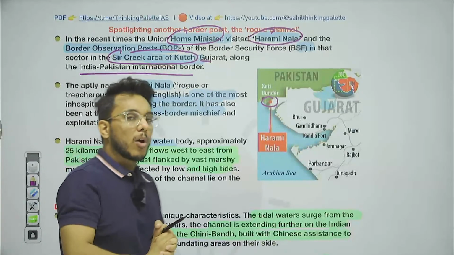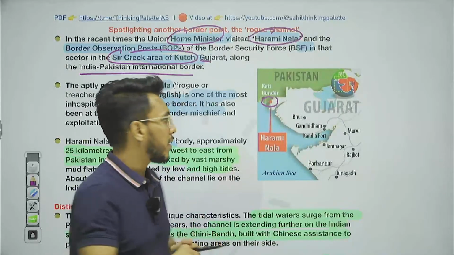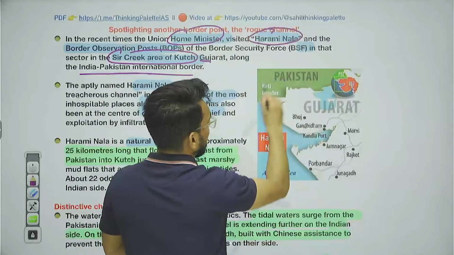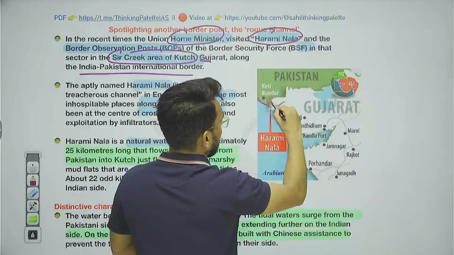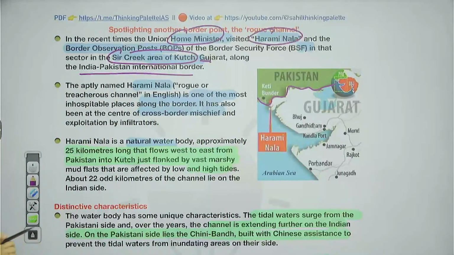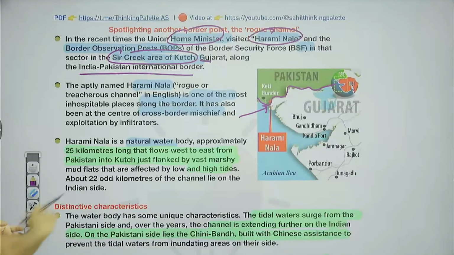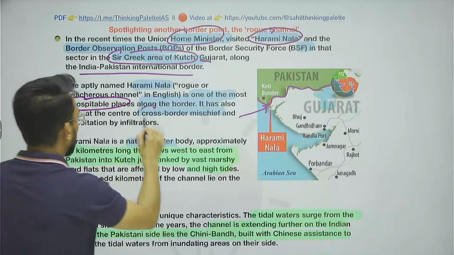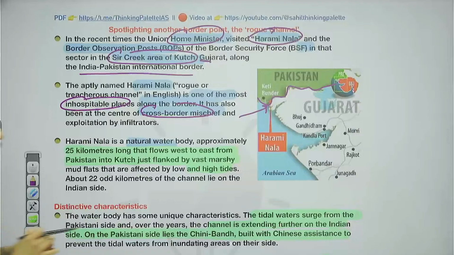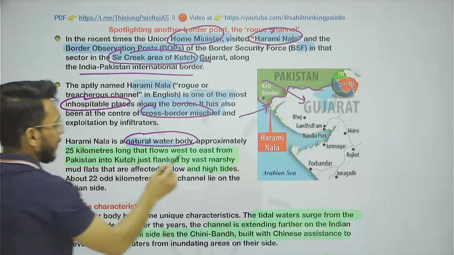Now, guys, when we talk about the border between India and Pakistan, we largely consider that Jammu and Kashmir is the one which is a disputed border. But in this particular region, the Sar Creek area, where the international boundary between India and Pakistan runs, there are also a lot of disputes. Okay, this is the Sar Creek dispute. And here we have this Harami Nala. Now, Harami Nala is a very inhospitable place. It has also been a place for cross-border mischief, and infiltrators have also entered India through this region. Now, when we talk about Harami Nala, it is a natural water body and it flows from west to east.